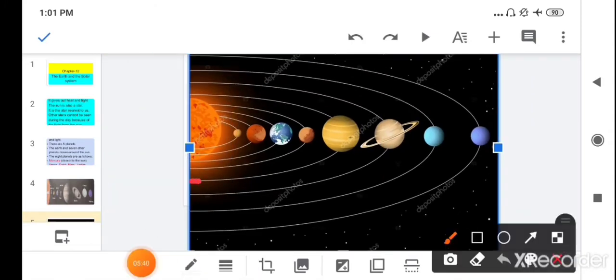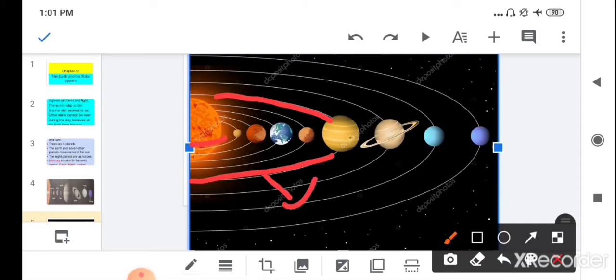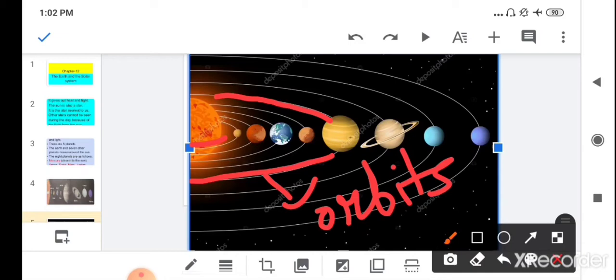These lines are imaginary and are drawn to show the path of the planets. These are the fixed paths on which the planets move around the sun.